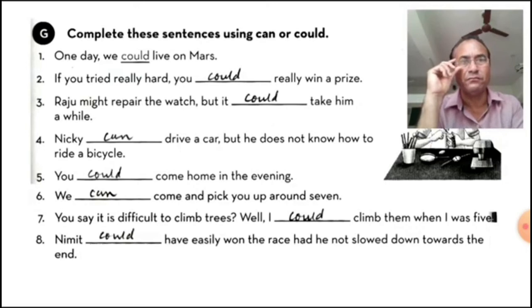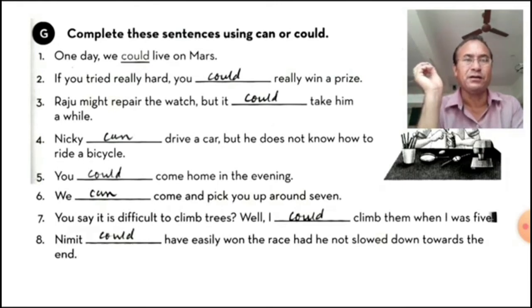We can come and pick you up around 7. So here you can means you are able to come there and pick you up.